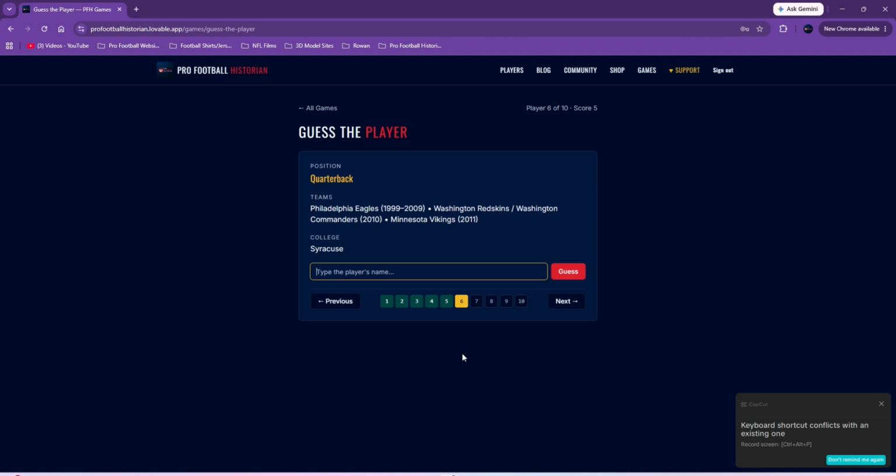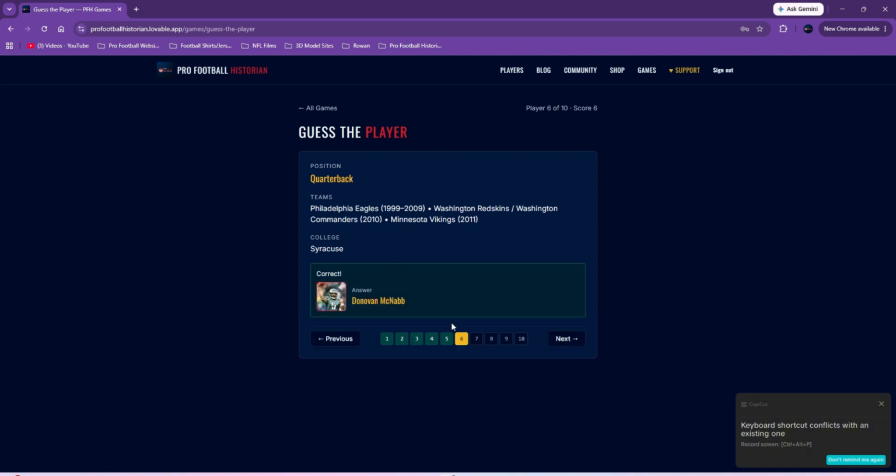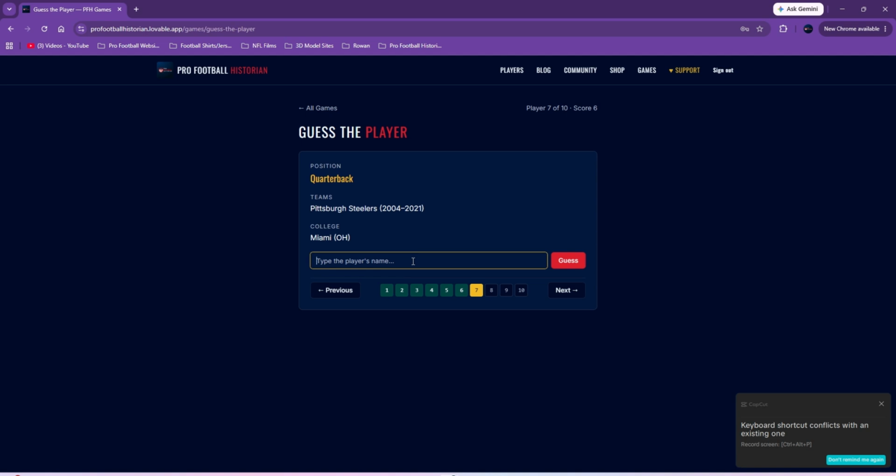Again, I'm doing the easy one right now. You can obviously do all errors, and it's much tougher, especially all positions. This is McNabb. Again, as long as you're close with the name, it should count. But if you get an error and it should not have been the error you thought, then you can just bring that up to me.